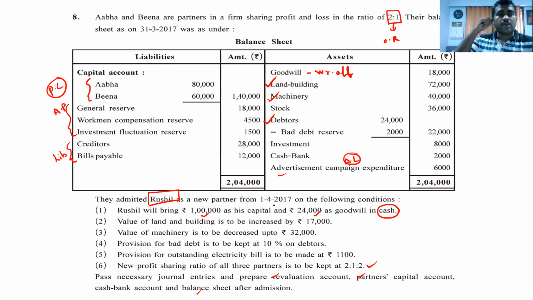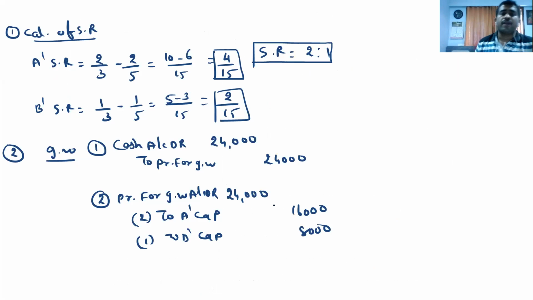Now it's the topic. Rushil will bring 1 lakh as his capital. So this 1 lakh as capital means we have to write on the cash account debited to Rushil's capital. Okay. And 24,000 as goodwill in cash. So cash account debited to premium for goodwill. First entry. Second is premium for goodwill account debited to sacrifice. And for that we have done this calculation. So first we have done the sacrifice ratio A and B, right? And then the second entry we have done the transformation. Cash to premium for goodwill, and number 2 is premium for goodwill to A's and B's.